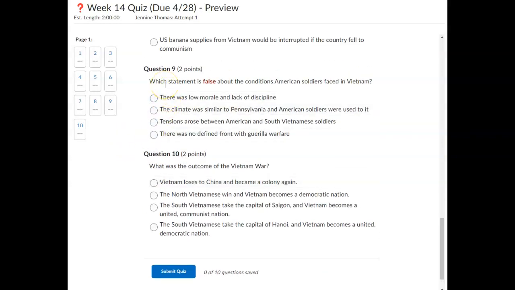Question number 9. Which statement is false about the conditions American soldiers faced in Vietnam? There was low morale and lack of discipline. The climate was similar to Pennsylvania, and American soldiers were used to it. Tensions arose between American and South Vietnamese soldiers. There was no defined front with guerrilla warfare.